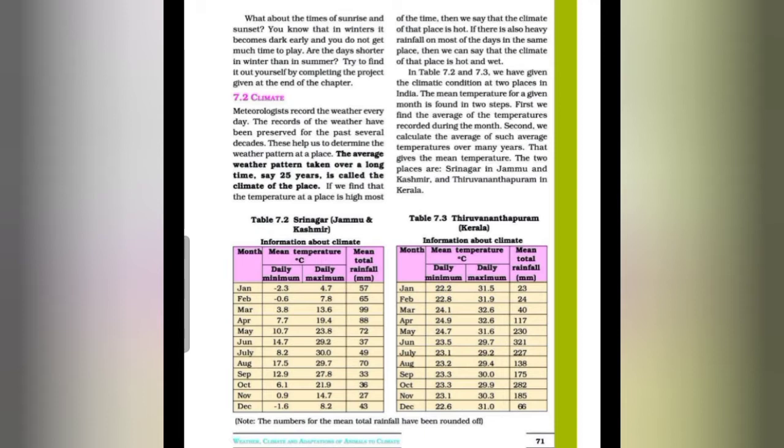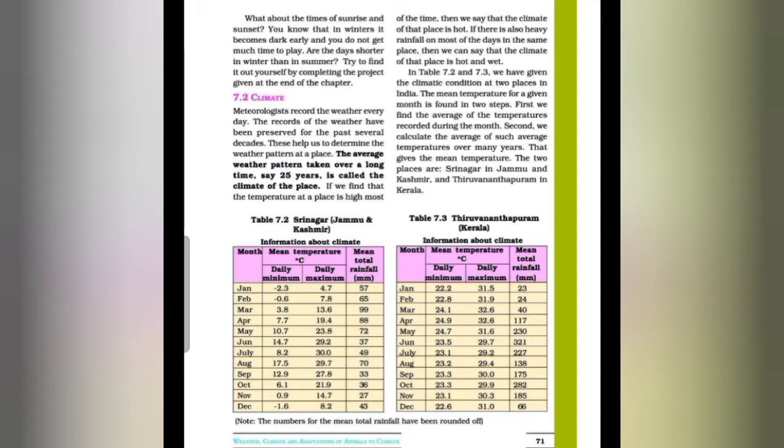It gives an idea about the climate at a particular place during a specific period of the year, and the major factor which determines the climate of a place is latitude, that is an imaginary line on the earth. If we find that the temperature at a place is high most of the time, then we say that the climate of the place is hot. If there is also heavy rainfall on most of the days in the same place, then we can say that the climate of the place is hot and wet.